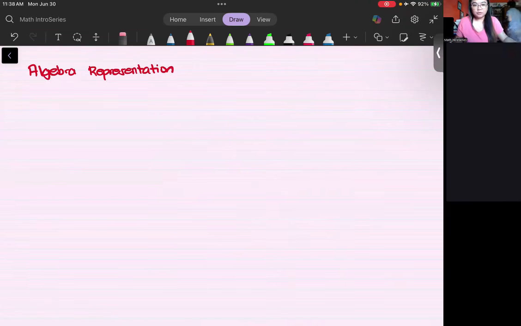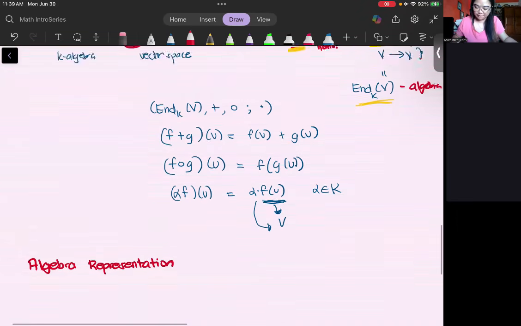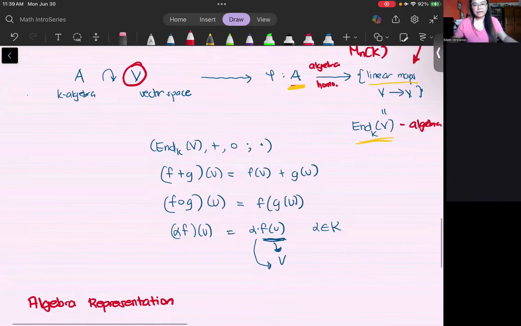But before I go to the definition, let's move back a bit first. I told you earlier that one of the most important structures that you are going to need in this case is a module.